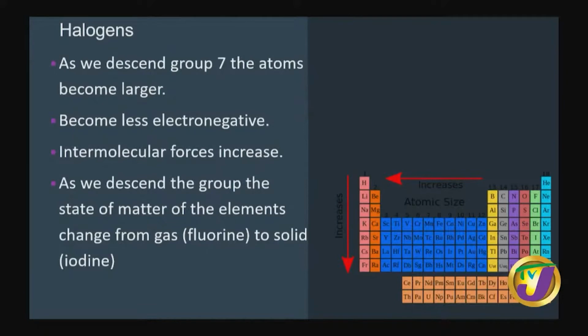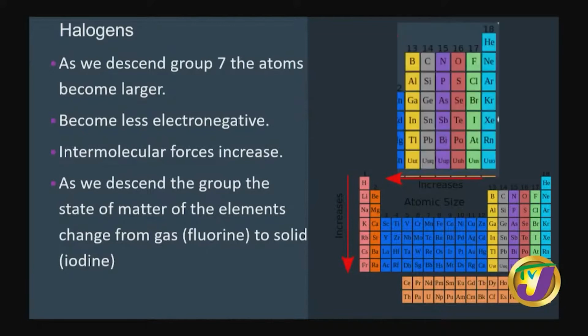So, as we descend the group from fluorine to iodine or astatine, the atoms become larger. They become less electronegative, and more intermolecular forces develop between the atoms, and I'll explain why. When we descend a group, when we descend any group, the atoms get bigger, right? So the size of fluorine to iodine, fluorine is very small while iodine is very big, right?